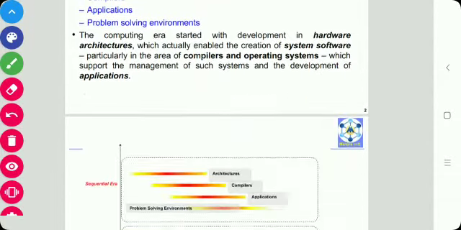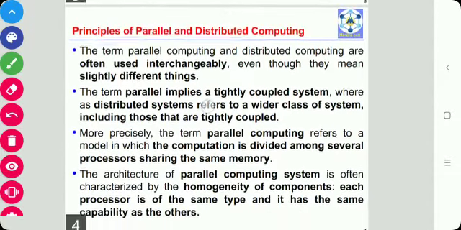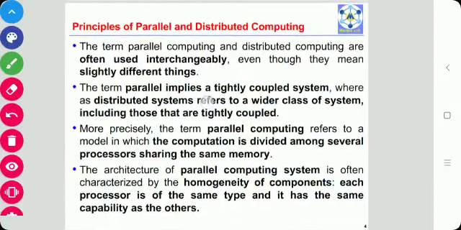Next topic is parallel versus distributed computing, or principles of parallel and distributed computing. The terms parallel computing and distributed computing are often used interchangeably, but there are certain differences between parallel and distributed computing. So we will see that difference.